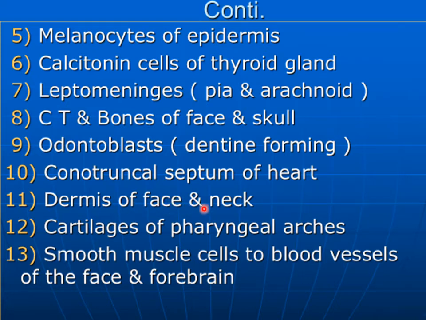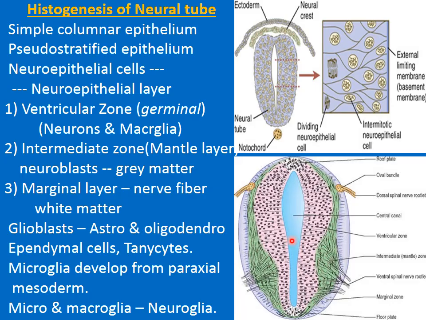In the face and the neck region, they give rise to the dermis, while the cartilages of the pharyngeal arches are also derived from the neural crest cells. Smooth muscle cells of the blood vessels of the face and the forehead region also get derived from this population of cells with the name of the neural crest cells.